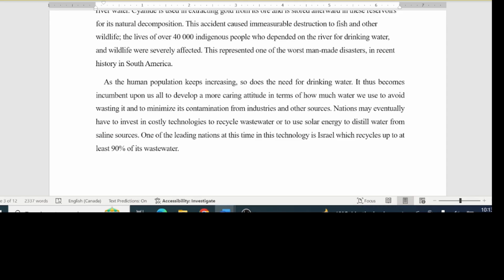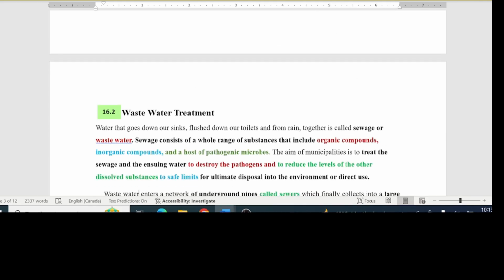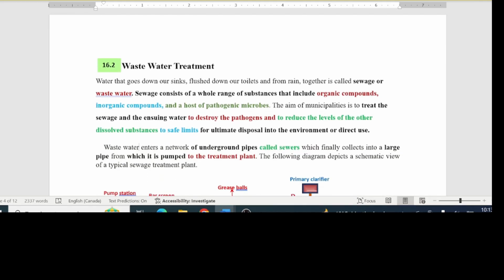As the human population keeps increasing, so does the need for drinking water. It does become incumbent upon all of us to develop a more caring attitude in terms of how much water we use, to avoid wasting it, and to minimize its contamination from industries and other sources. Nations may eventually have to invest in costly technologies to recycle wastewater or to use solar energy to distill water from saline sources. Wastewater or sewage treatment.